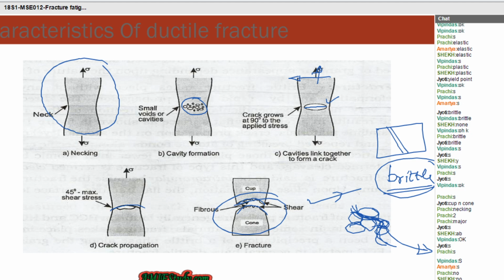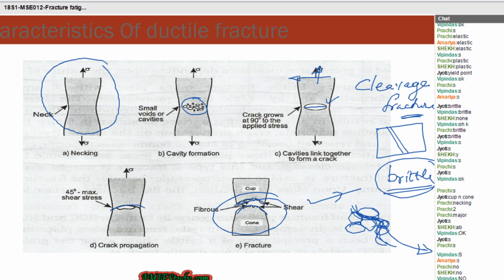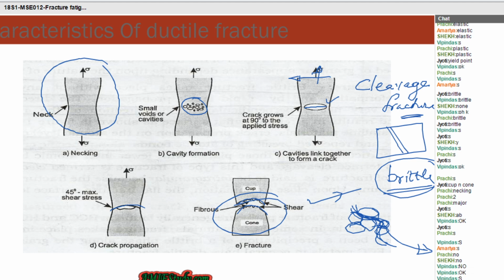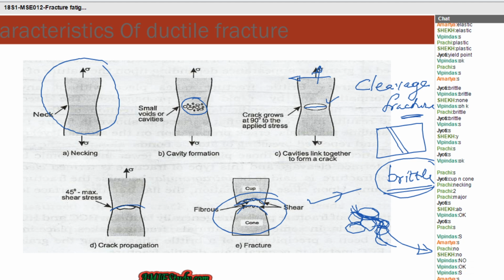That's why brittle fracture is also called cleavage fracture. Clear to all? So these are the two types of fractures: one is ductile fracture and the other is cleavage fracture. Shall I move forward? Okay, fine.